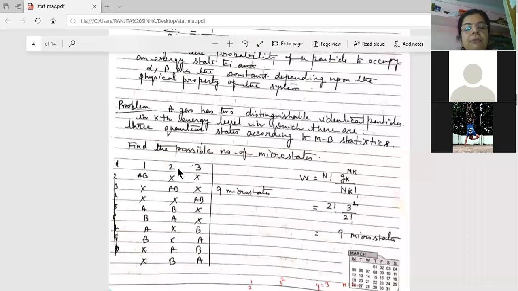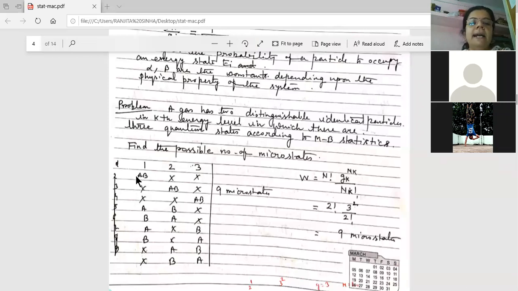So in any one of the boxes, no particle can exist, only one particle can exist, or 2 particles can exist. So 0 particles, 1 particle, 2 particles, 3 particles, 4 particles, any number of particles are allowed in any box. Okay, so this is for the MB statistics.